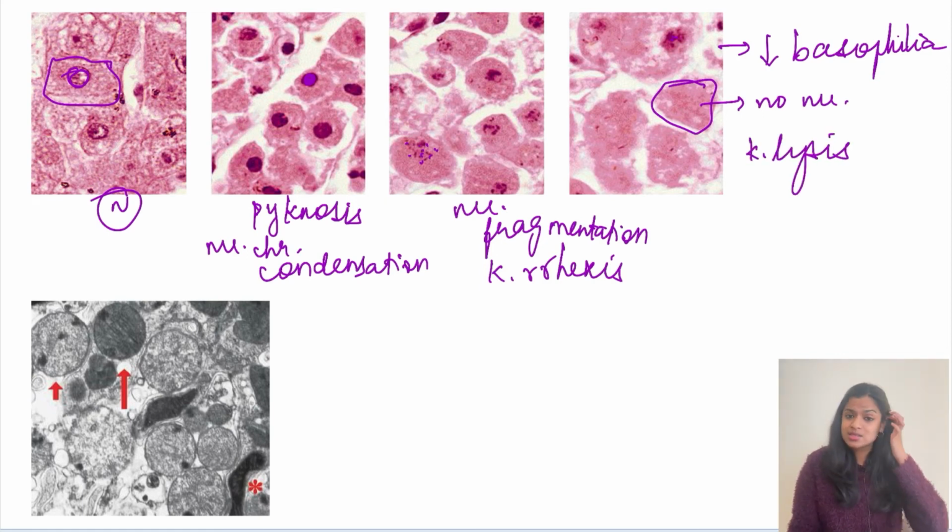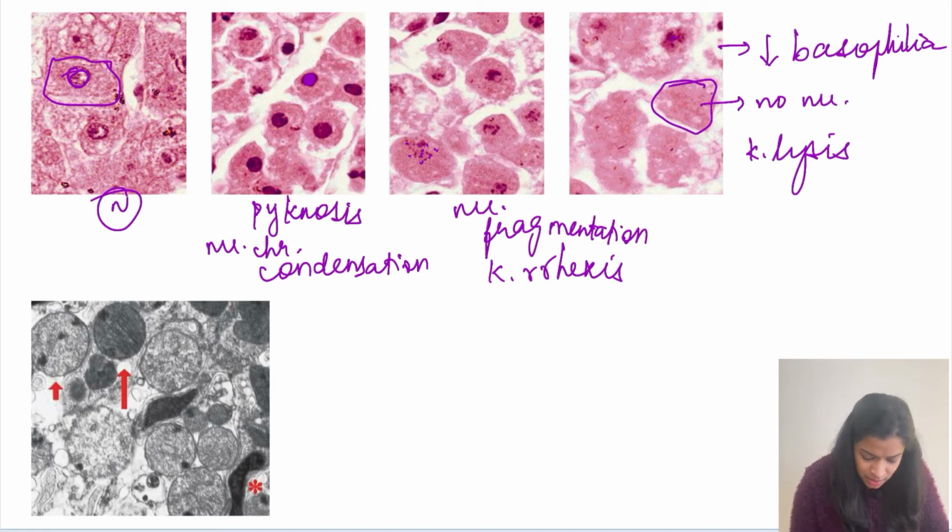Any of these images can be given, and you can be asked to arrange them in a sequence. Sequence based questions do come, right? So, these images can be given and you can be asked to arrange them in sequence. First the change that happens is pycnosis, then karyorrhexis, then karyolysis.